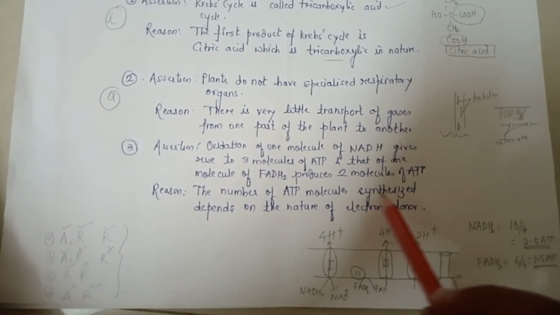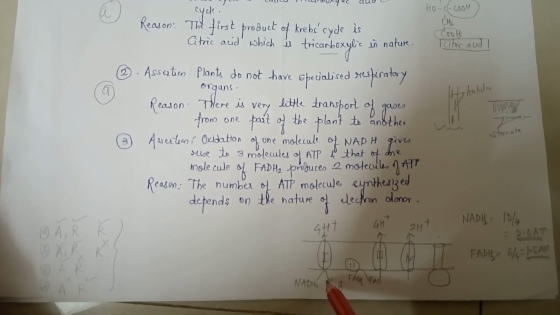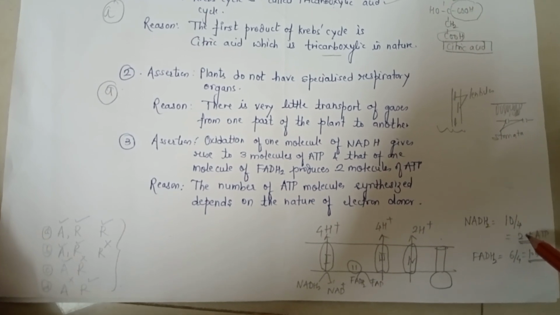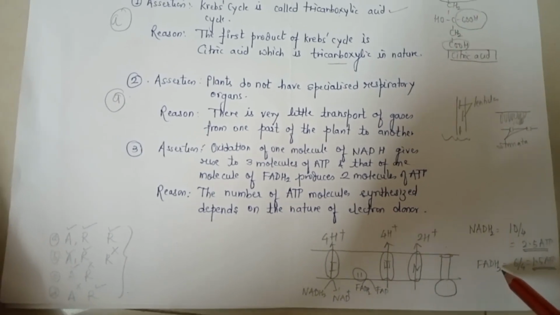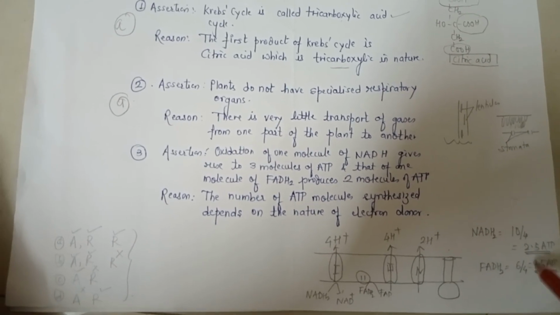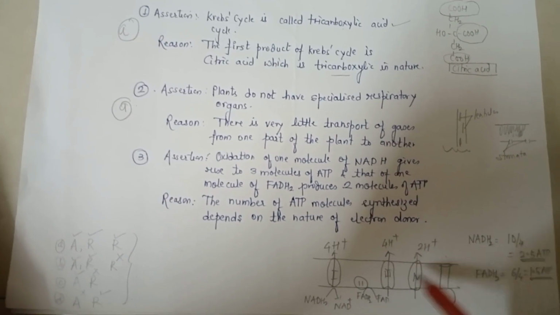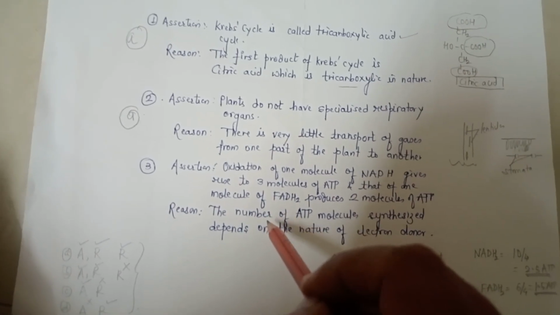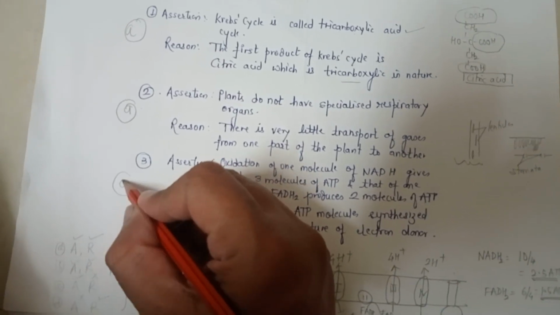So therefore the number of ATP synthesized depends on the nature of the electron donor. If it is NADH, then the number of ATP molecules produced will be 2.5, which we have rounded off to 3. And if it is FADH2, then the number of ATP molecules produced will be 1.5. We have rounded up to 2. And therefore, there is a difference in number of ATP produced by these electron donors. So therefore, A is correct, R is also correct, and R is the correct explanation of A. Therefore, the correct answer in this case is A.